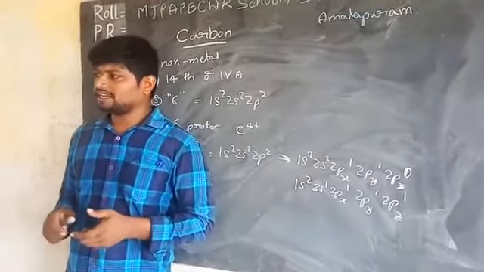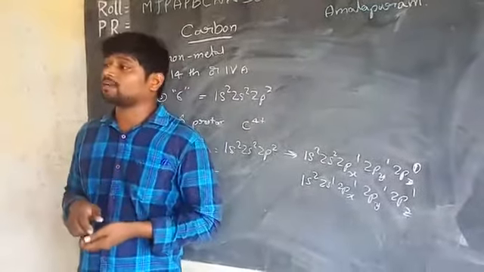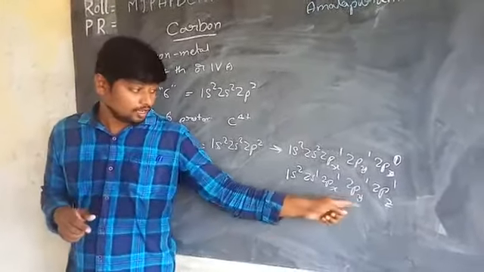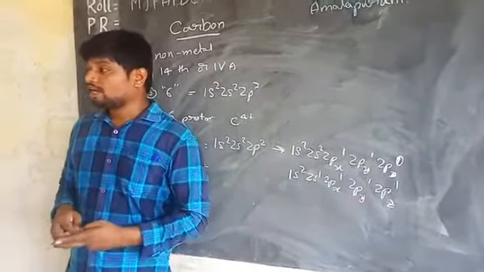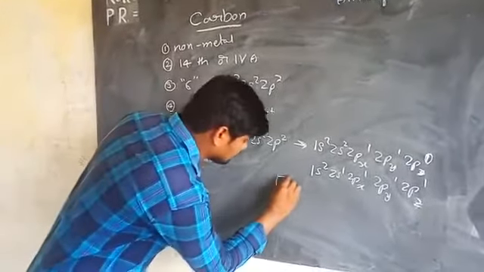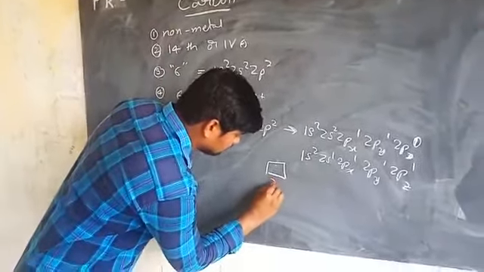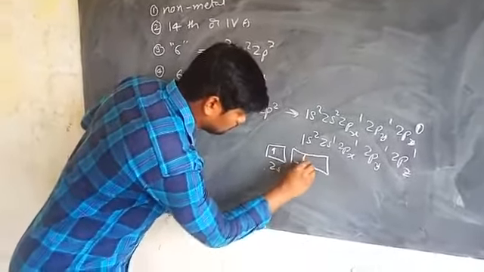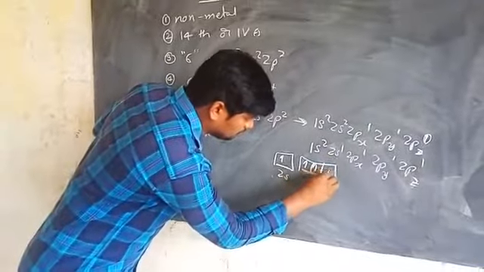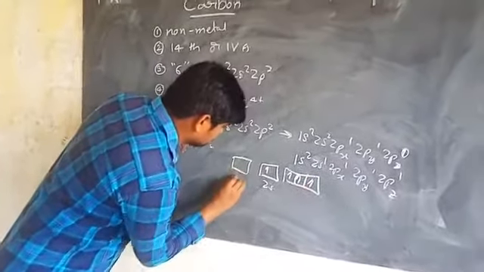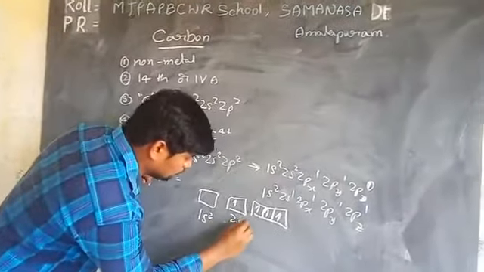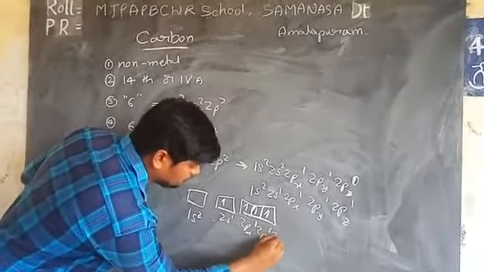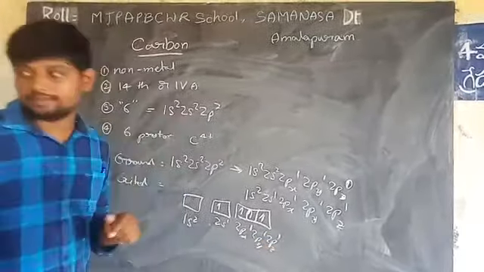In the excited state, carbon has 3 unpaired electrons in p orbitals and 1 electron in the s orbital. So it's 1s2, 2s1, 2px1, 2py1 and 2pz1.